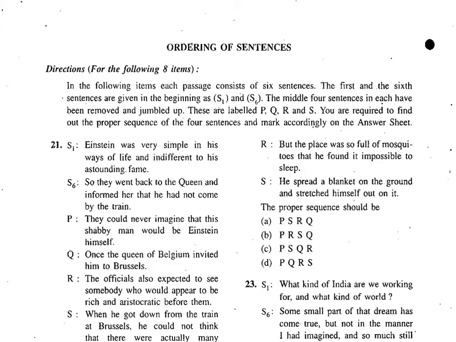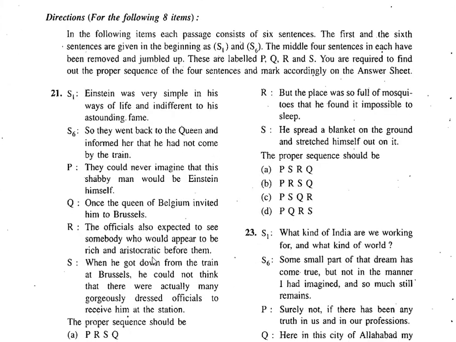The proper sequence is what you have to find out. The options will be given, like A, B, C, D. So shall we go to the first one now, the 21st question? We have already seen 20 questions of the passages, and we are here at the first question of the ordering of sentences.